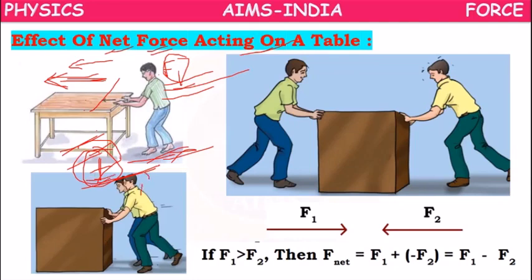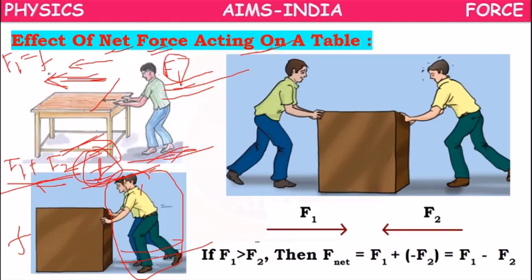So you take your friend's help. Now two of you are moving the table. Force applied by you, force applied by your friend, F1 plus F2. If it is greater than frictional force small f, then the table will move. If the table is not moving, it means applied force is equal to frictional force.